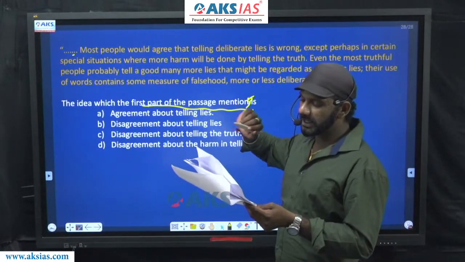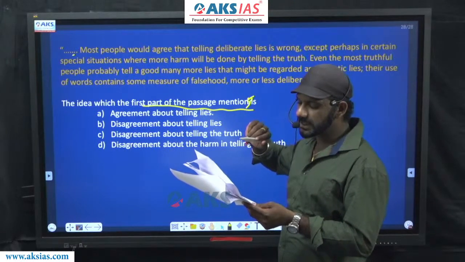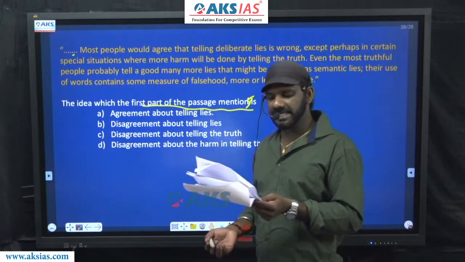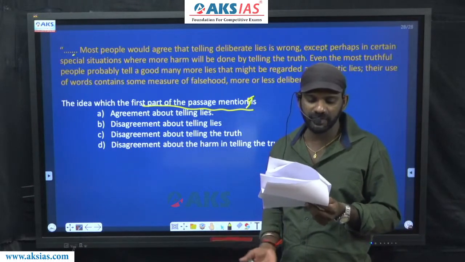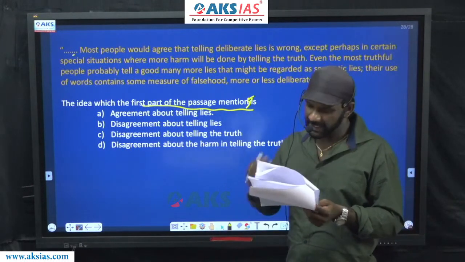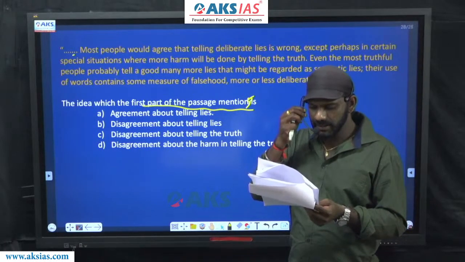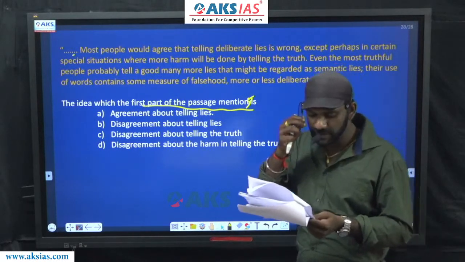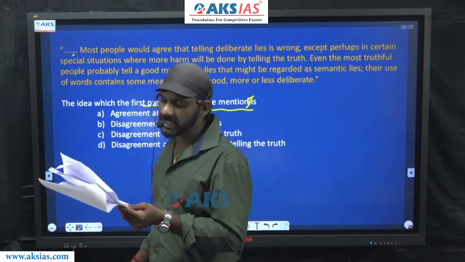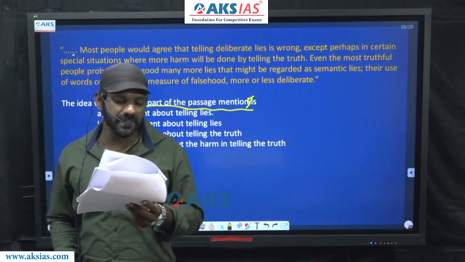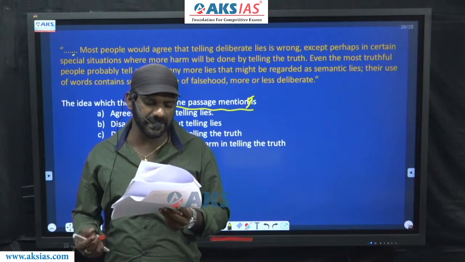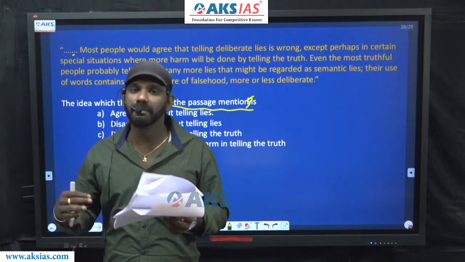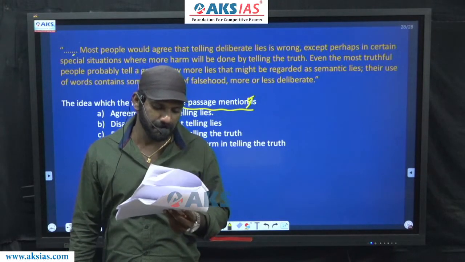Most people would agree that telling deliberate lies is wrong, except perhaps in certain special situations where more harm will be done by telling the truth. Even the most truthful people probably tell a good many more lies that might be regarded as semantic lies. Their use of words contains some measure of falsehood, more or less deliberate.